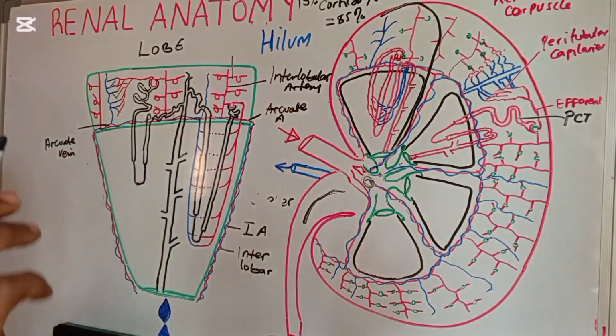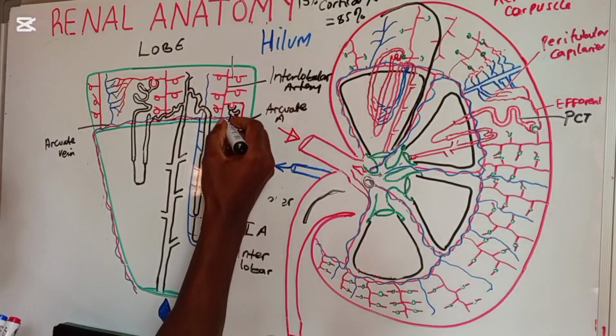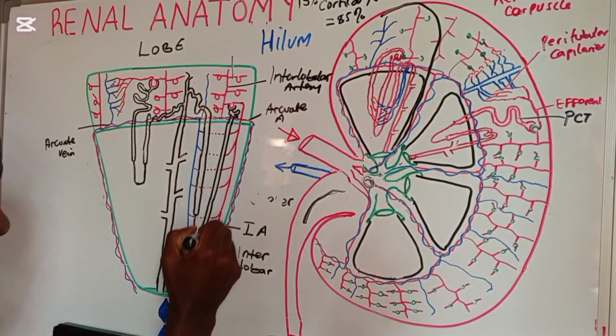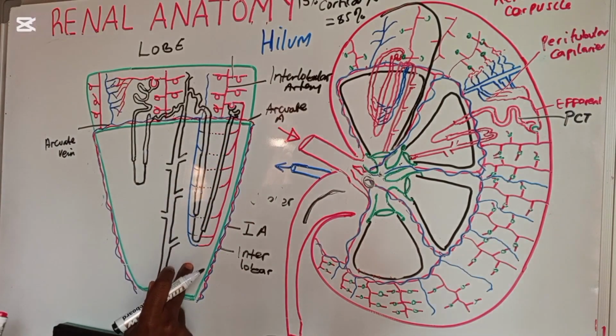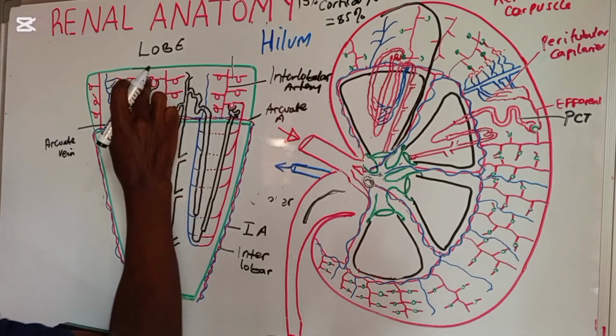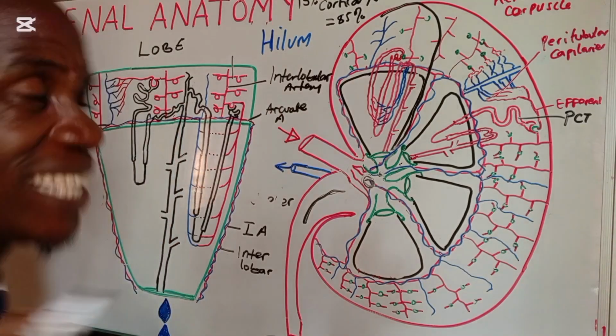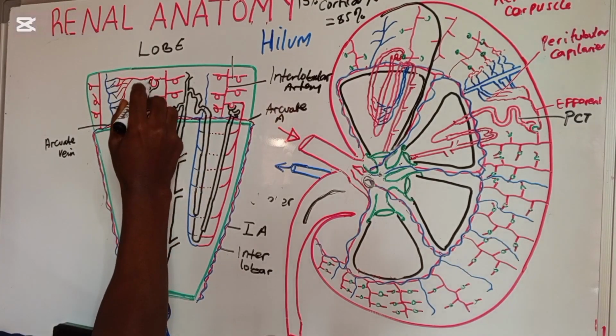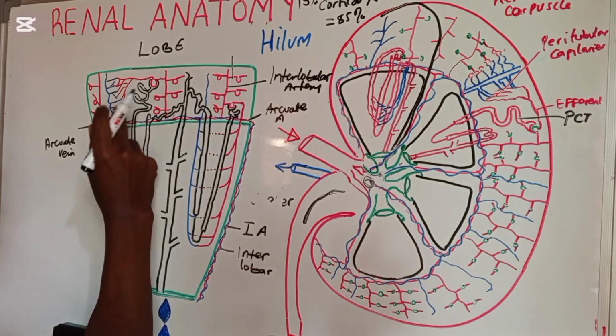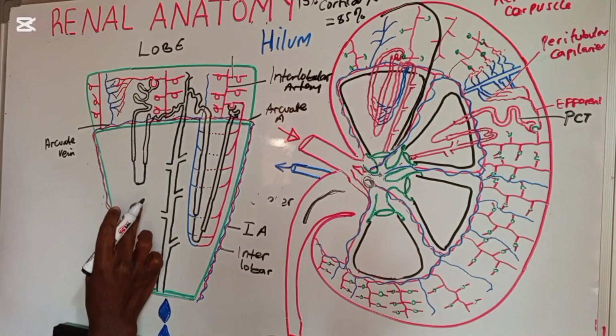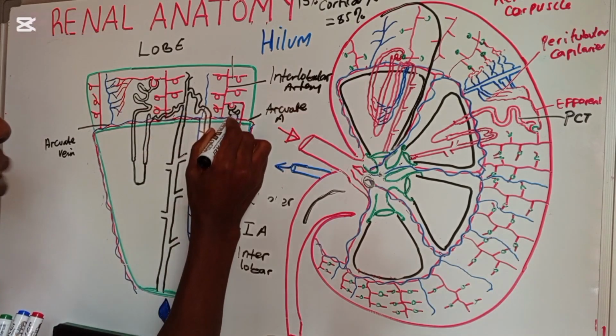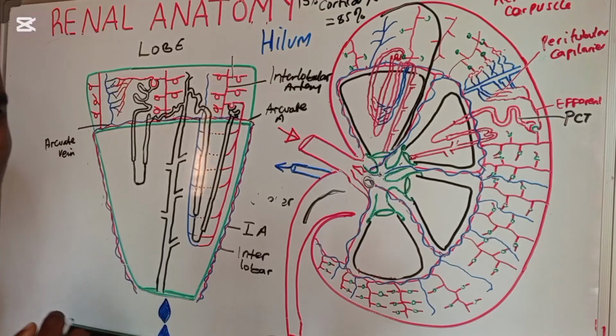So now, if you measure very well the distance of the loop of Henry, which is moving deep into the renal medulla, for this kind of nephron and this kind of nephron, you realize that for the cortical nephrons, the loop of Henry is not so deep as compared to this one, which we are calling the juxtamedullary nephrons. Okay?